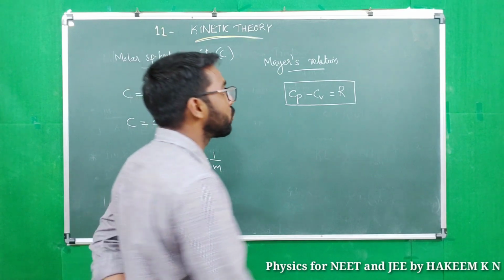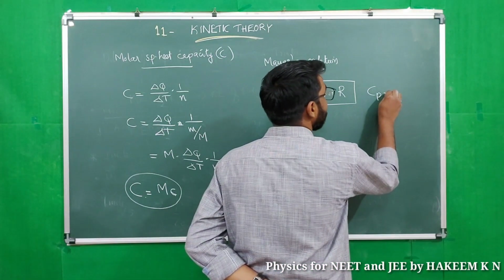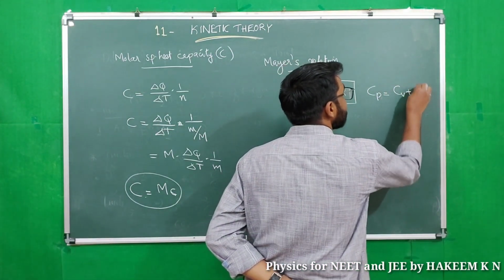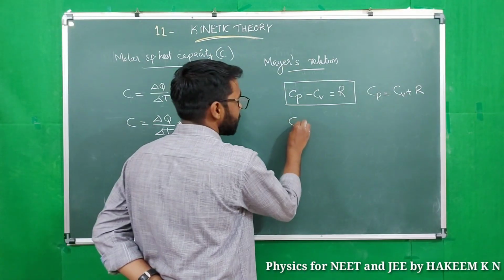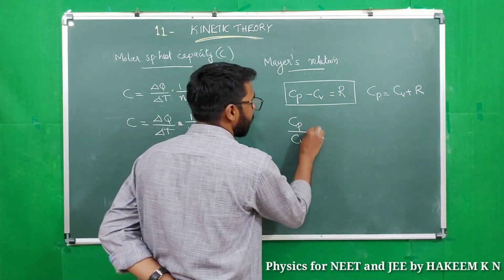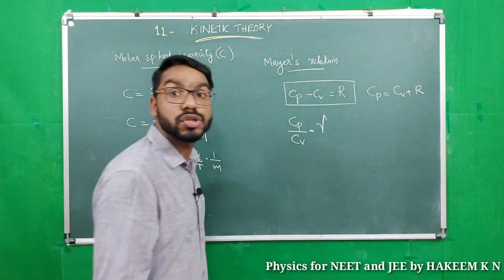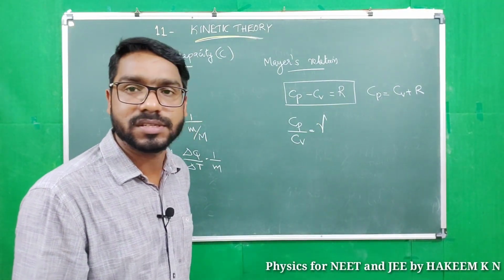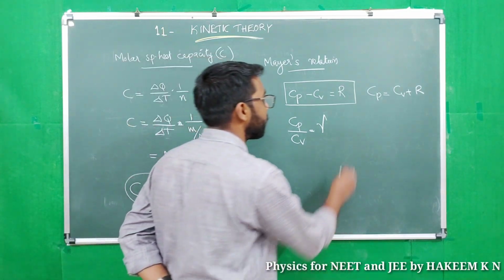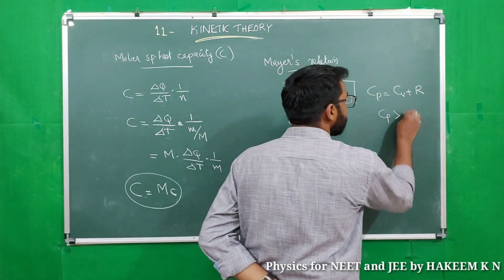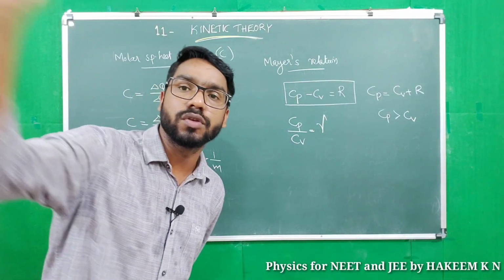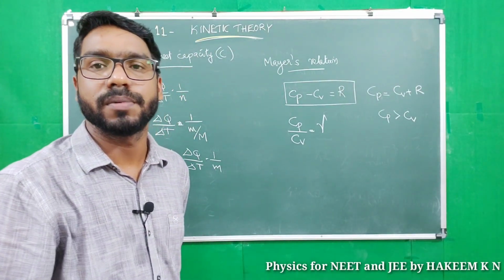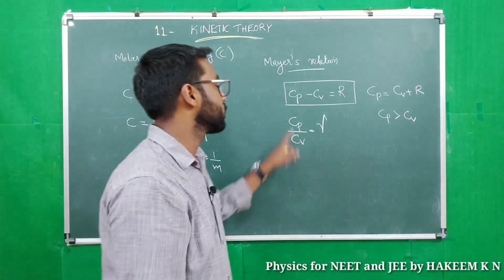Cp minus Cv equals R, or Cp equals Cv plus R. Cp by Cv we write as gamma, the ratio of specific heats. Cp by Cv equals gamma, and Cp is always greater than Cv.